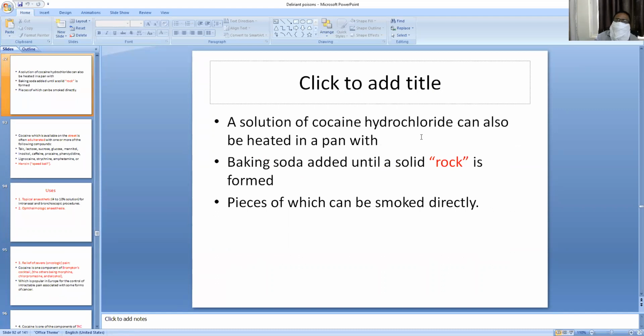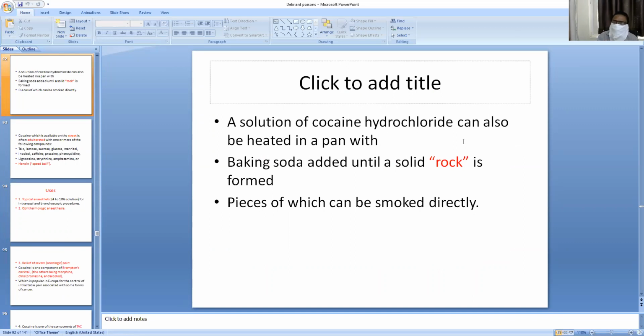So a solution of cocaine hydrochloride can also be heated on a pan. Cocaine hydrochloride can be heated on a pan with baking soda added until a solid rock is formed. Cocaine mixed with baking soda and heated on a pan, and this is called rock.